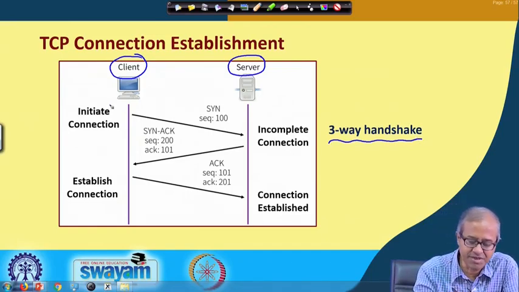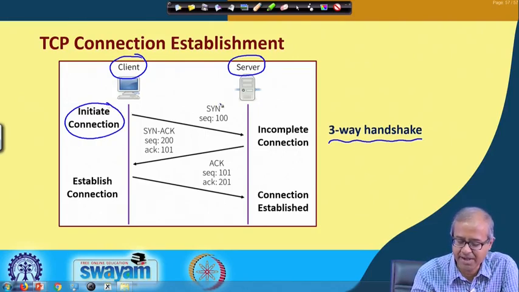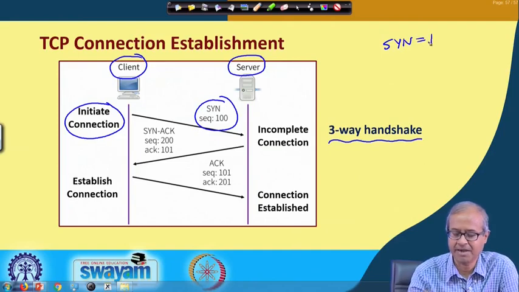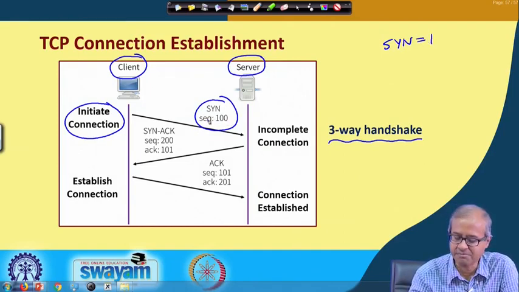The first step is to initiate the connection. The client will send a packet with the SYN flag set to 1. Some sequence number will be carried with the packet, let us say 100 as an example.